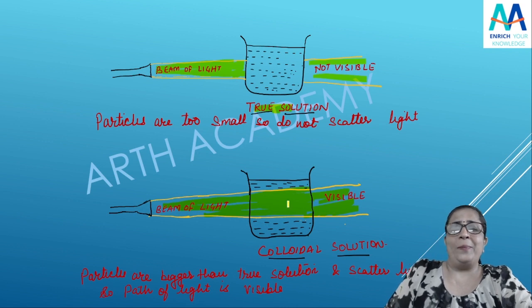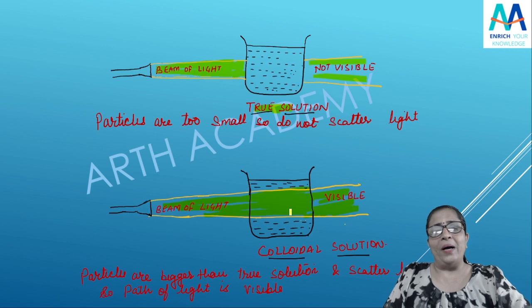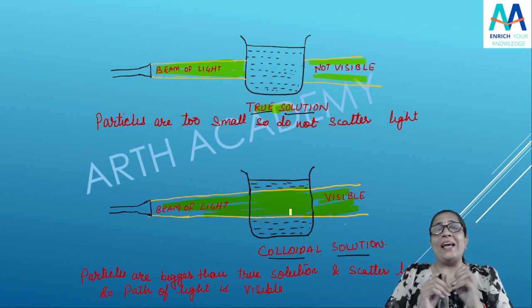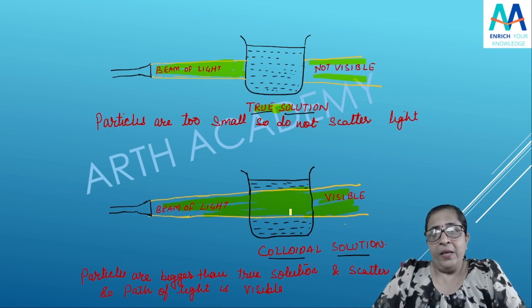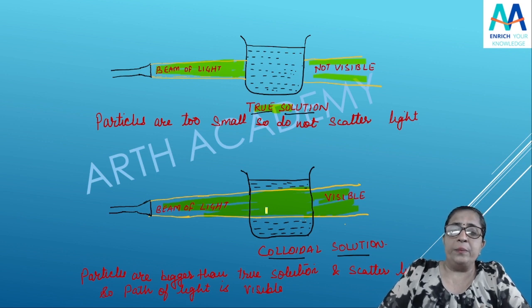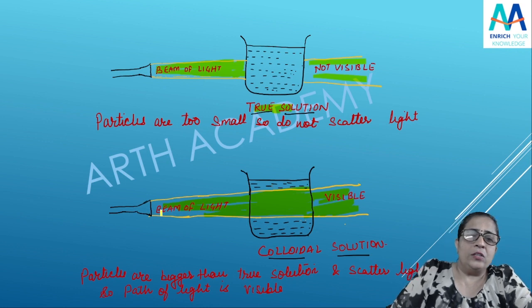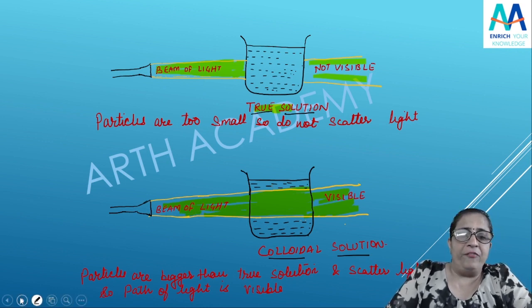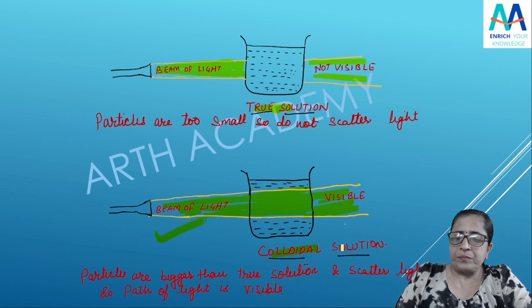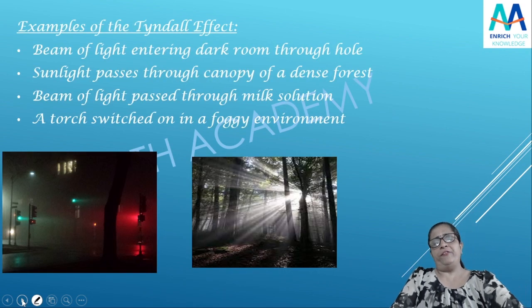Why? Because these particles, they are little bit bigger than the true solution. और ये particles क्या कर रहे हैं? वो लाइट को scatter कर रहे हैं. Yes, and that's why what are they making? They are making the path of light visible. लाइट का path को visible कर रहे हैं. क्यों? इसीलिए हमको वो लाइट दिख रही है. Yeah, so this is what we called as a Tyndall phenomena or Tyndall effect. I hope this is clear, which is shown by the colloidal solution.